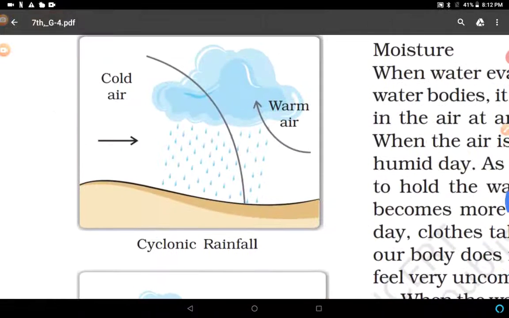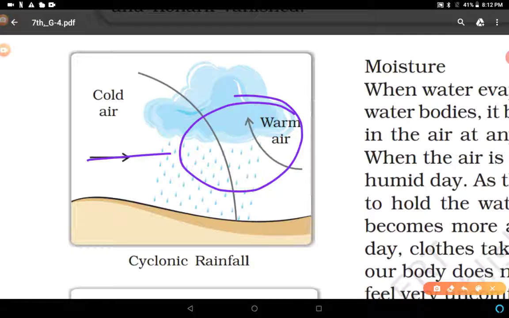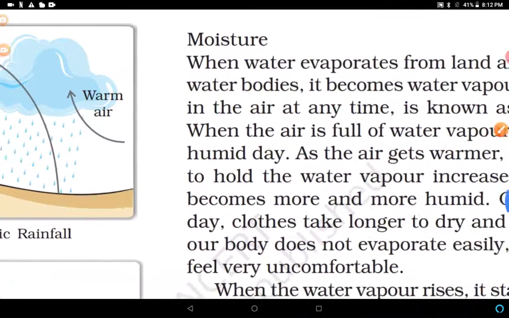The next one is cyclonic rainfall. It is caused due to high pressure and low pressure areas. When air from a very high pressure area crosses into the low pressure area, it comes to the ground in the form of droplets. It is called cyclonic rainfall.